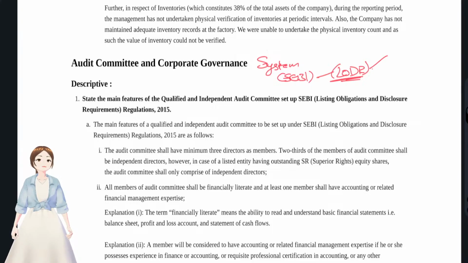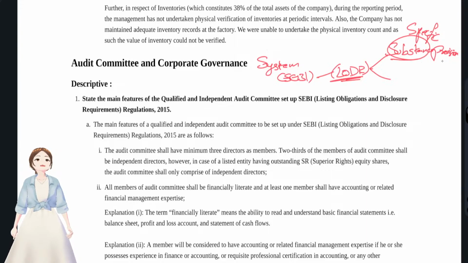LODR regulations were classified into two main parts: substantive provisions and procedural requirements. Substantive means specific to these companies whose securities or debentures have got listed.